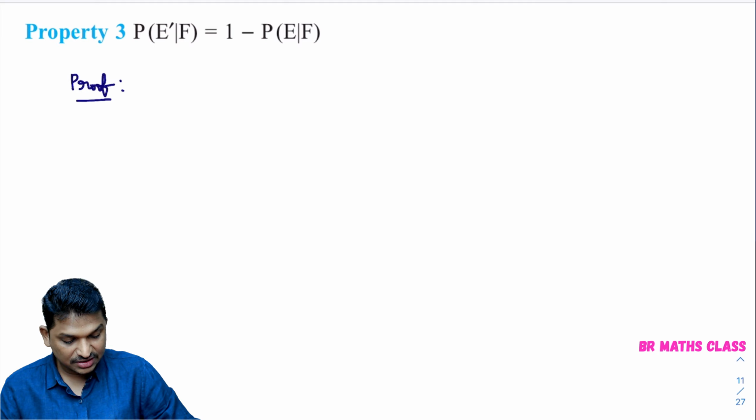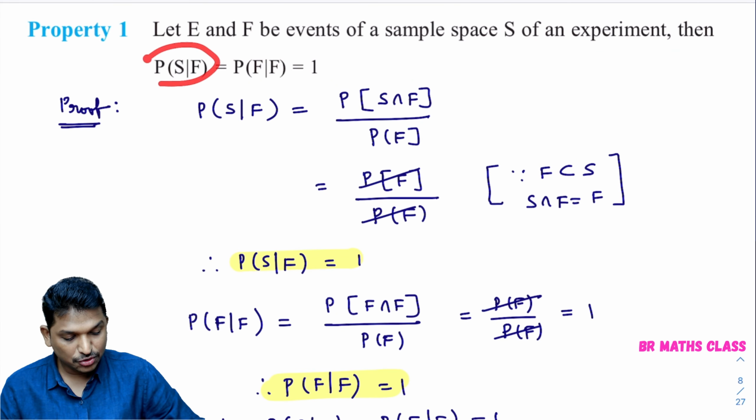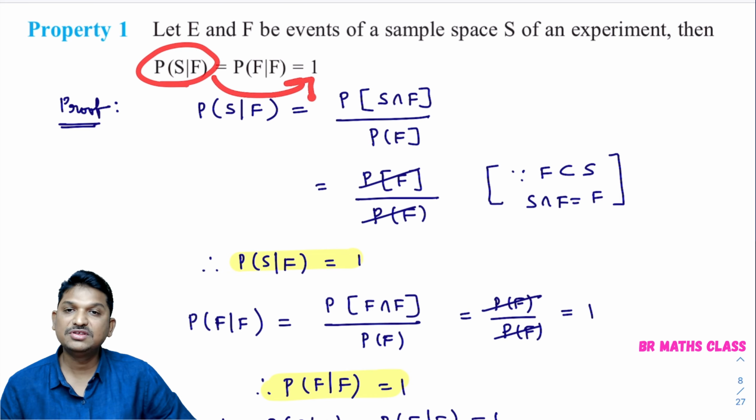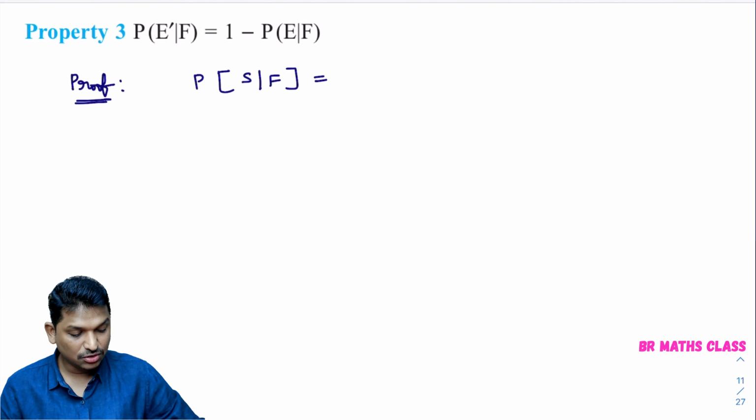Before starting, in property number 1 we proved that the probability of S given F is 1. Right? We have this result: the probability of S given F equals 1.